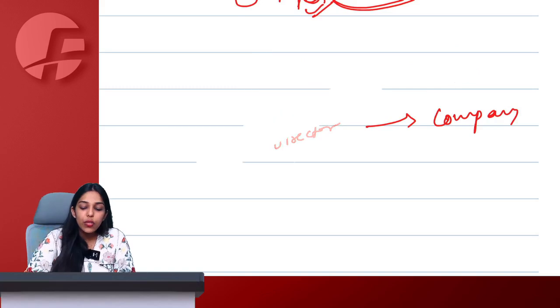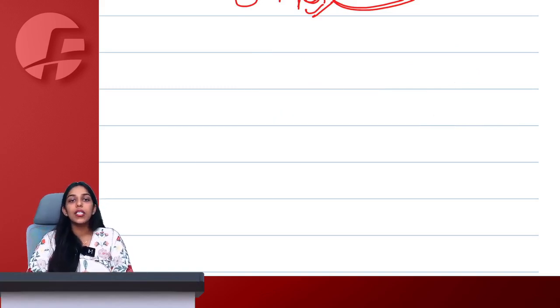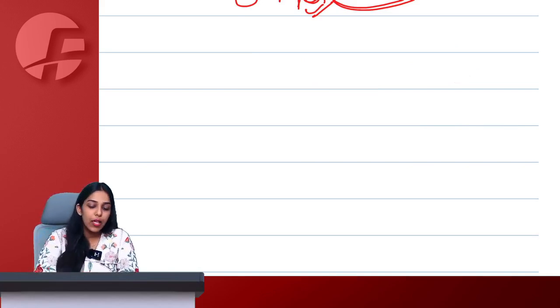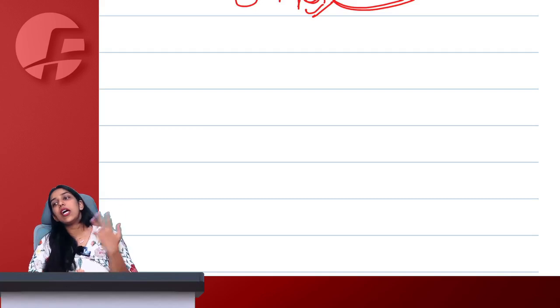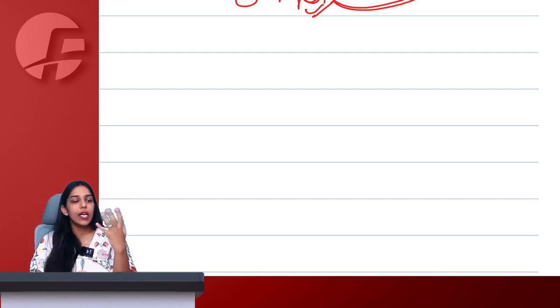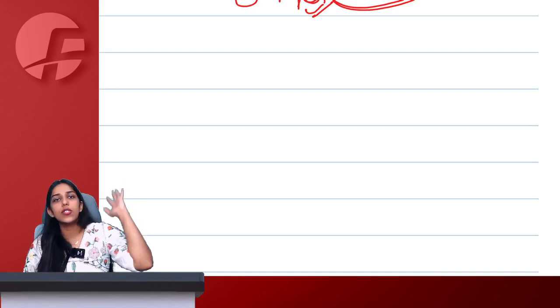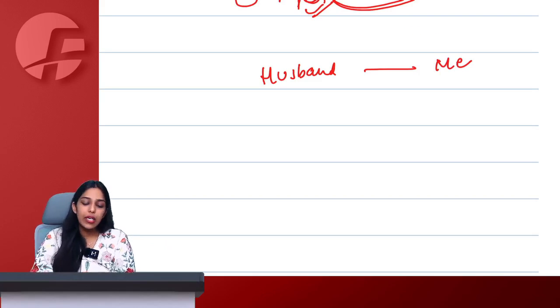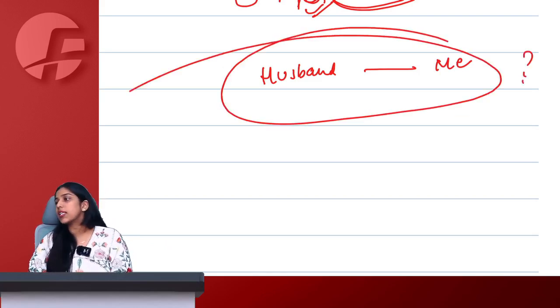So any 2 related or distinct persons undertaking a transaction without consideration in course or furtherance of business will qualify to be a supply. Let's say I gifted a diamond ring to my husband. He gave me this ring, in return I also gave him a ring. So husband gave ring to me, I gave ring to husband. Tell me, will it qualify as supply? Say yes or no.